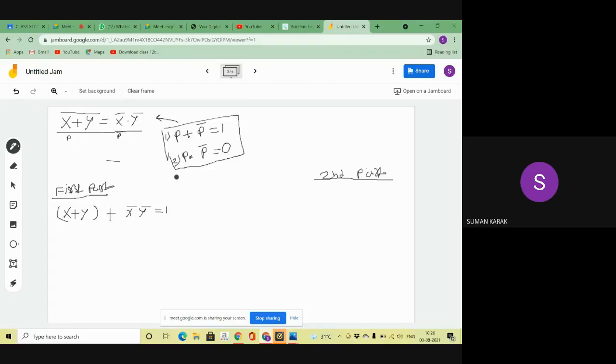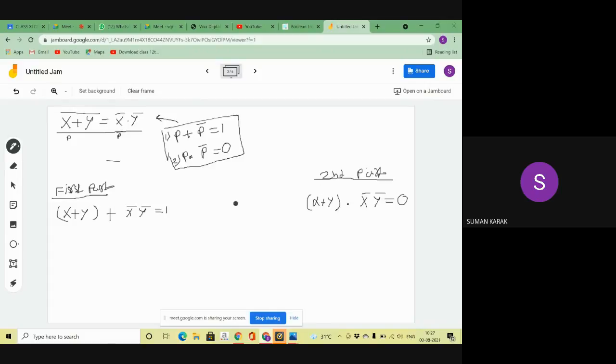So what is my second complementary law? P into p bar equal to 0. That means this is the p part and this is the p bar part. So here I write x plus y into x dash and y dash equal to 0. This is my second part. Did you understand? In this theorem, I am applying these two complementary laws. Now I want to prove.